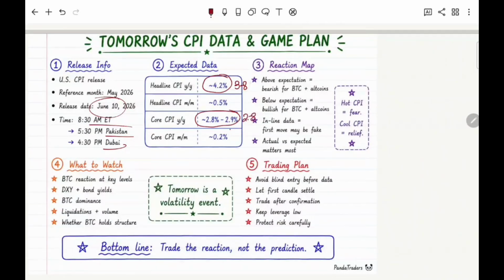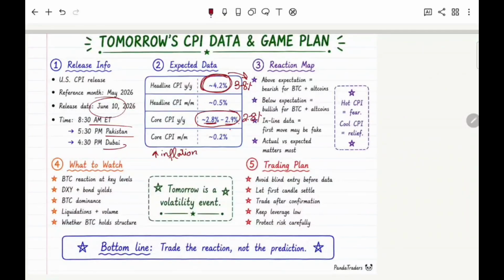So today we are expecting already higher CPI data than the previous month, and neutral or slightly higher core CPI data than the previous month. So it already means that inflation is high.